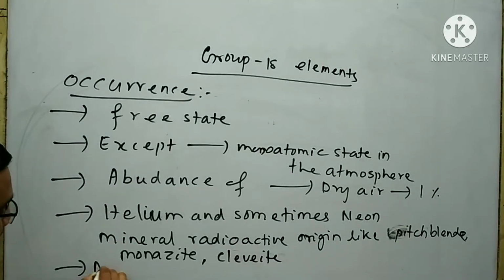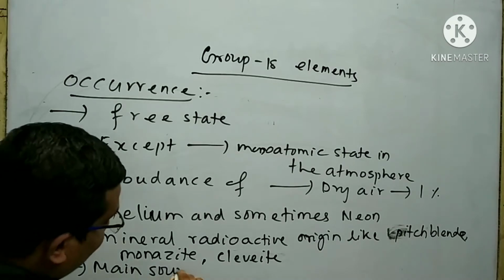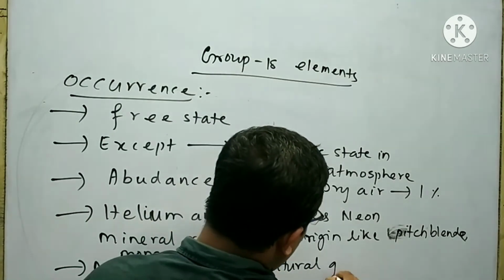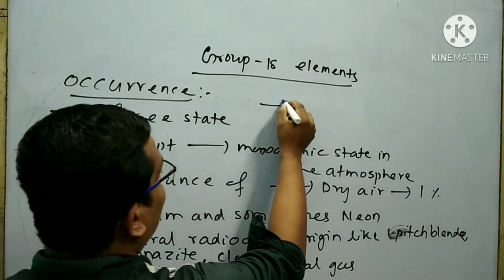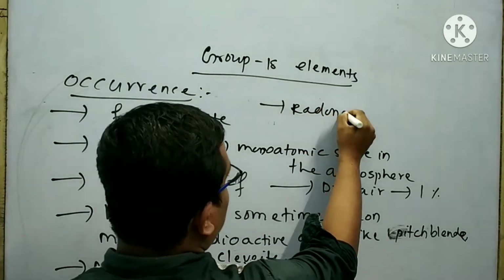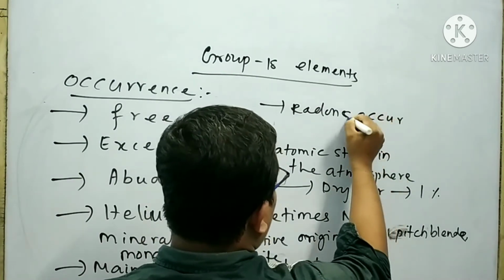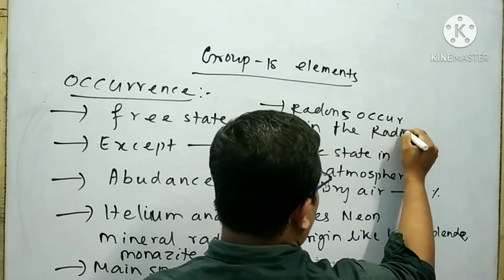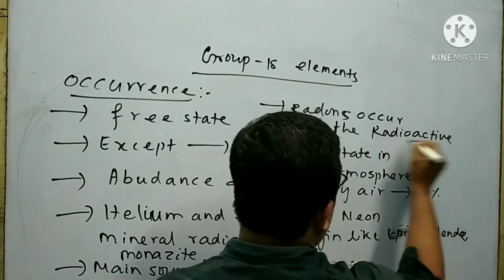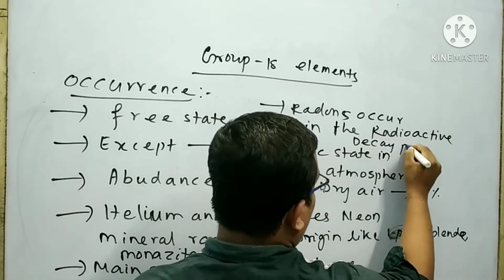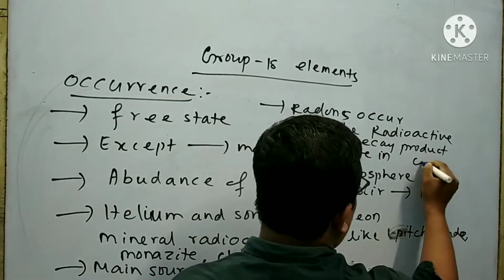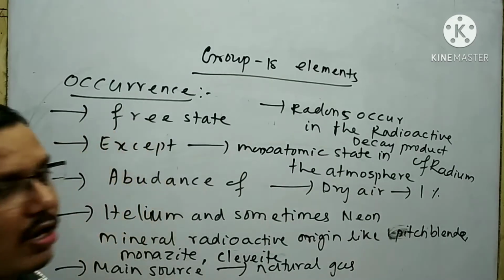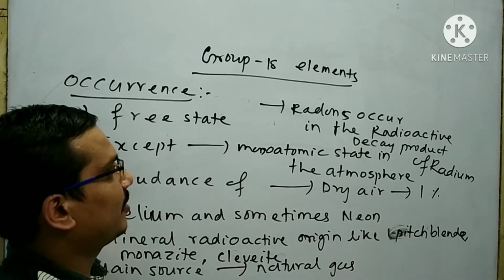The main source of helium is natural gas. Radon occurs in the radioactive decay product of radium. These are the occurrence of group 18 elements.